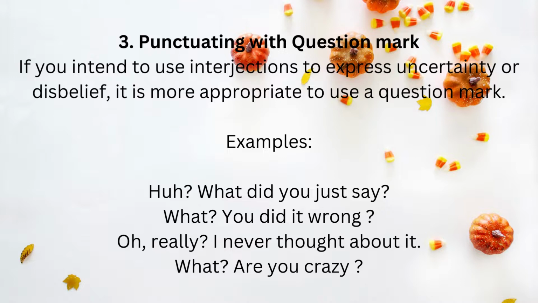So we learned the three ways to use interjections. First is using an exclamation mark. Second is punctuating with a period or comma. And the third is punctuating with a question mark. And we have discussed the six types of interjection: for sorrow, surprise, approval, attention, joy, and greeting. So interjection is the easiest among all the parts of speech.